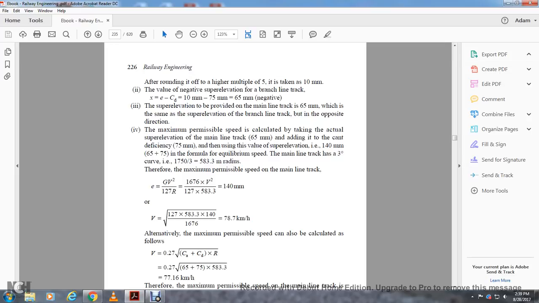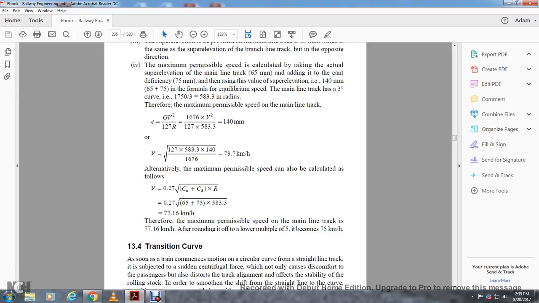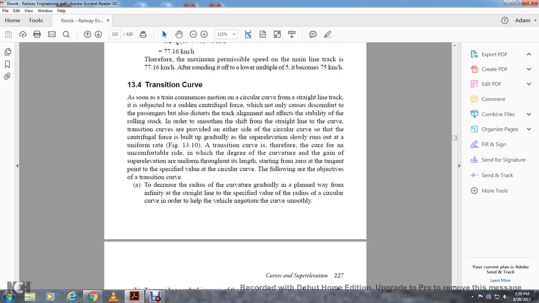Alternatively, the maximum speed can also be calculated as follows. Velocity equals 0.27 times the square root of the actual cant plus cant deficiency times the radius, 0.27 times the square root of 65 plus 75 times 583.3, which is 77.16 kilometers an hour. Therefore, the maximum permissible speed of the mainline track is 77.16 kilometers an hour. After rounding to the lower multiple of 5, it becomes 75 kilometers an hour.